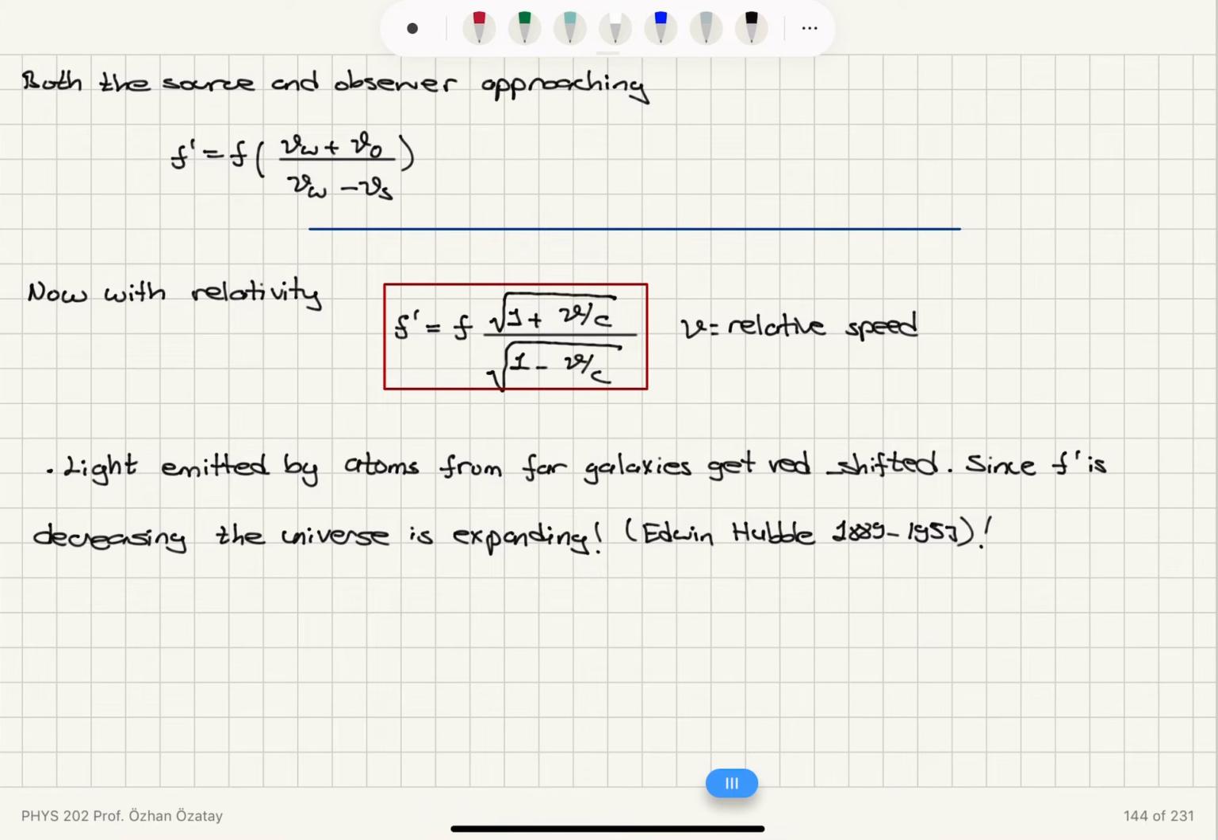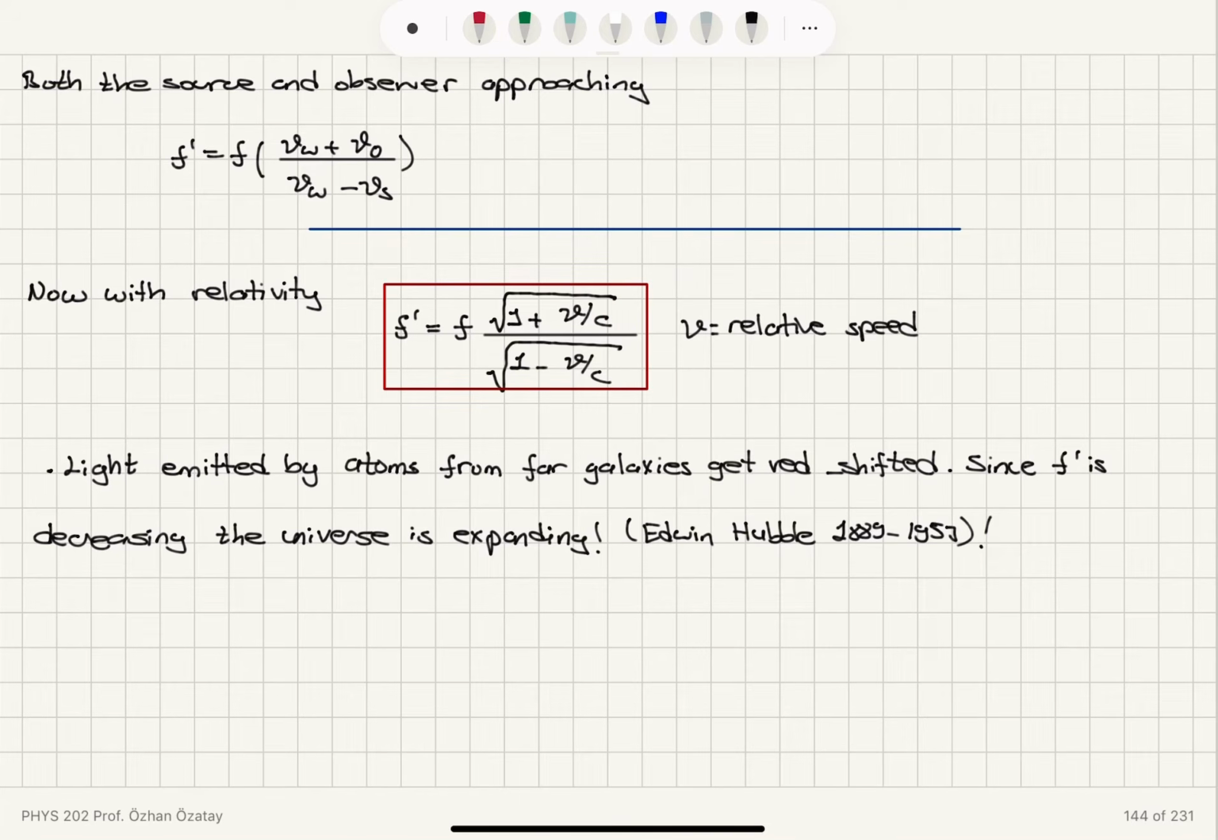So how does this tell us anything about the universe? Well, if you look at light emitted by atoms from far galaxies, they get redshifted. So the detected frequency decreases. If the detected frequency increases, we call it blue shifted. If it decreases, it gets red shifted. So since f prime is decreasing, this is not the scenario where the source and observer are approaching each other.